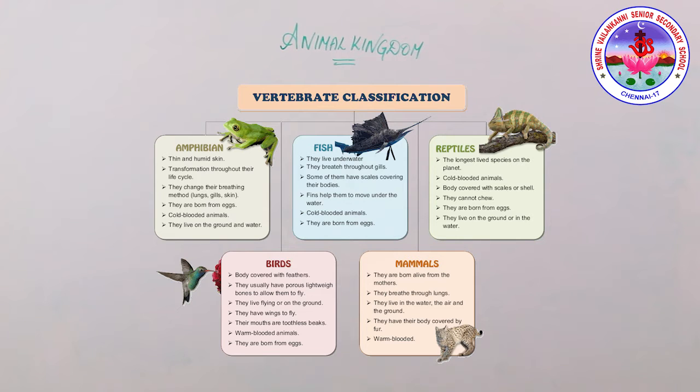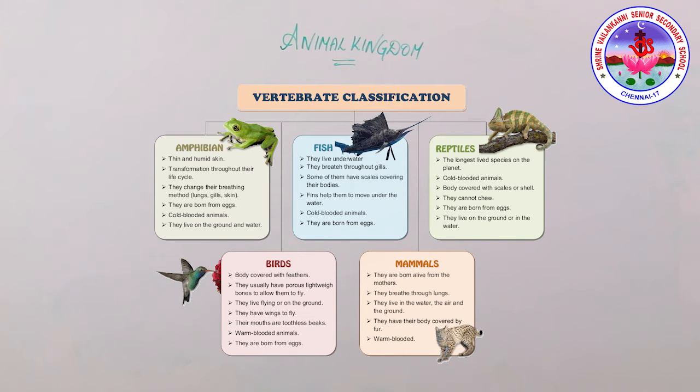Next one is class Amphibia. Amphibians are cold-blooded, breathe with lungs and gills. They have smooth, moist skin, no scales are present. And amphibians lay eggs, so they are also considered oviparous.